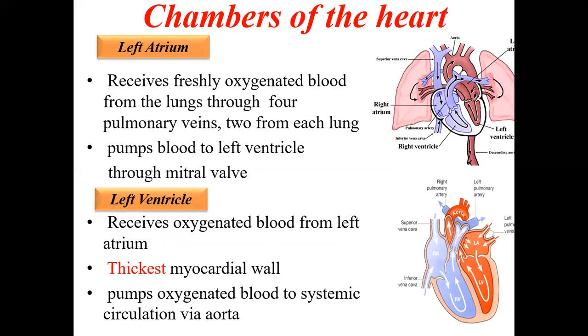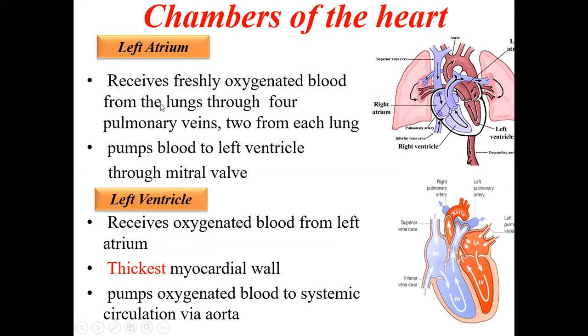Coming to the blood which has been pumped into the right ventricle, from the right ventricle it goes to the pulmonary trunk, and from there into the lungs. Here in the lungs, the blood gets oxygenated. Now the oxygenated blood will return back to the left atrium. So the left atrium will receive the oxygenated blood. The right atrium receives the impure, deoxygenated blood from all the parts of the body, but the left atrium will receive the oxygenated blood from the lungs. It receives fresh oxygenated blood from the lungs through four pulmonary veins, two on the right side and two on the left side. Four pulmonary veins open into the left atrium.